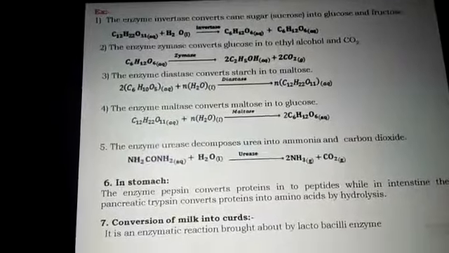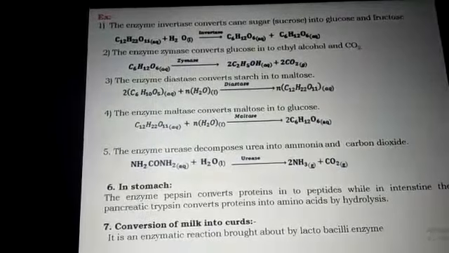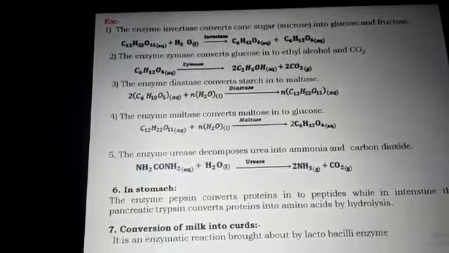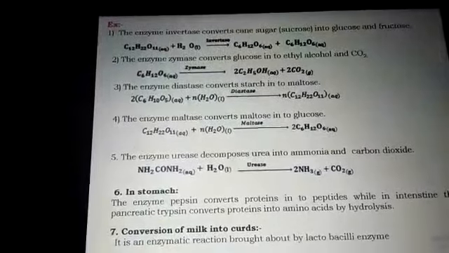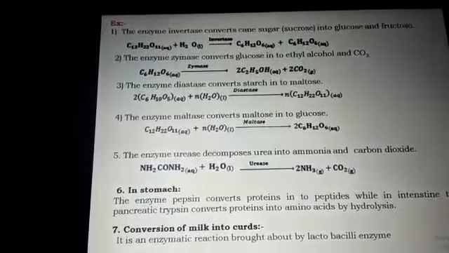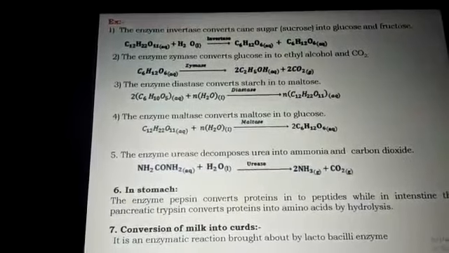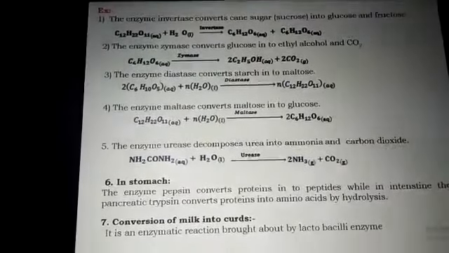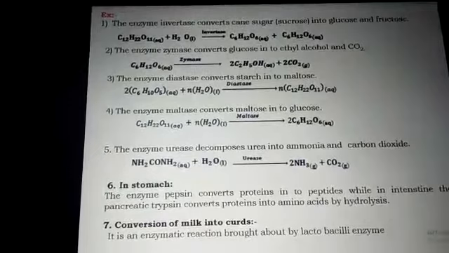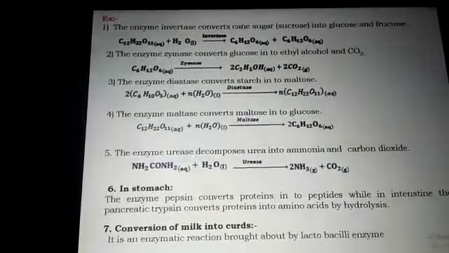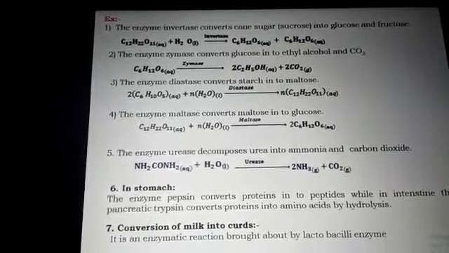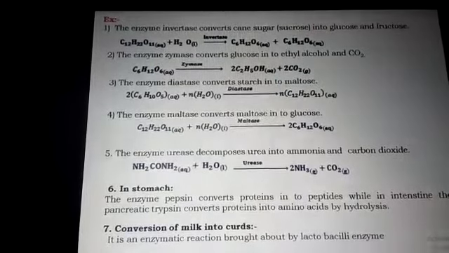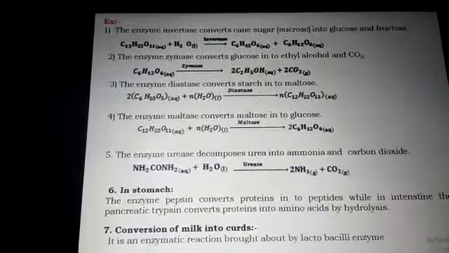So in the conversion of sucrose into glucose and fructose, we can use one catalyst, especially an enzyme catalyst: invertase. For the conversion of glucose into ethyl alcohol and carbon dioxide, we can use zymase as a catalyst. And for the conversion of starch into maltose, we can use diastase as an enzyme catalyst.